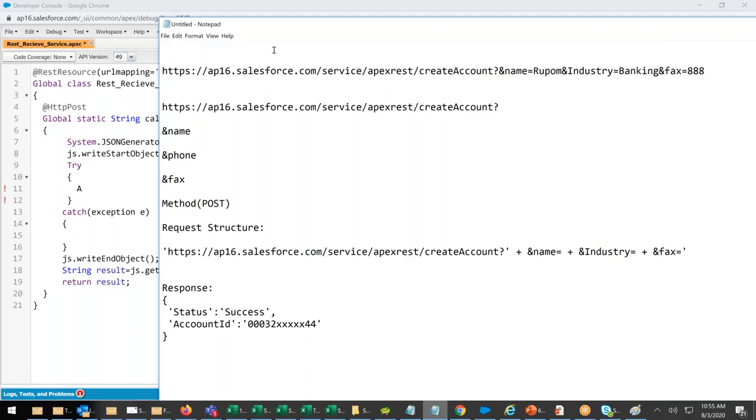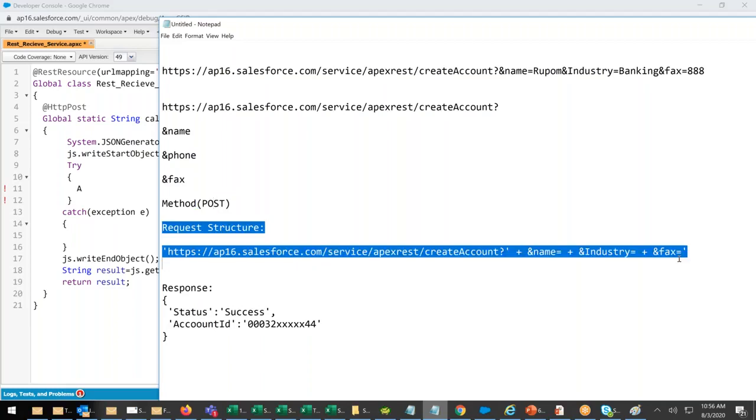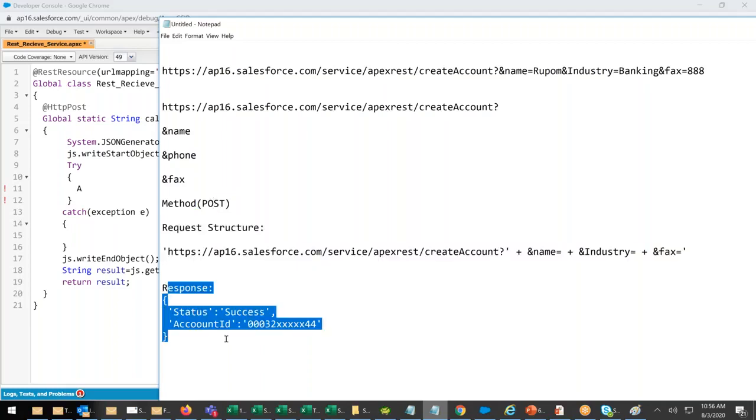Somebody giving me name equals to Rupam, industry equals to banking, fax equals to. Immediately the account has to be created, and after creating the account, status success, account ID is this. I have to respond back. Right? This is my URL. These are the three properties, the three attributes they have to pass. They have to use the method called post. We'll do the get one. Wait, get is a little complex, so that's the reason I'm starting with a post. This is the request structure. This is the response we'll give.